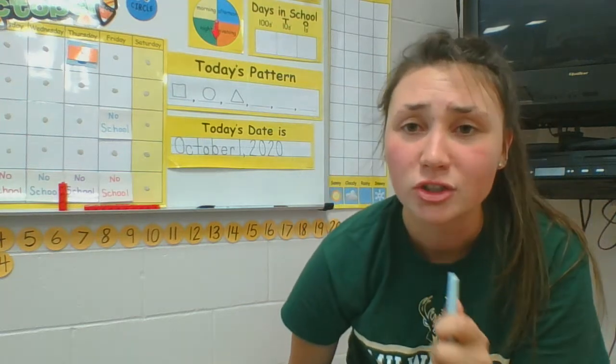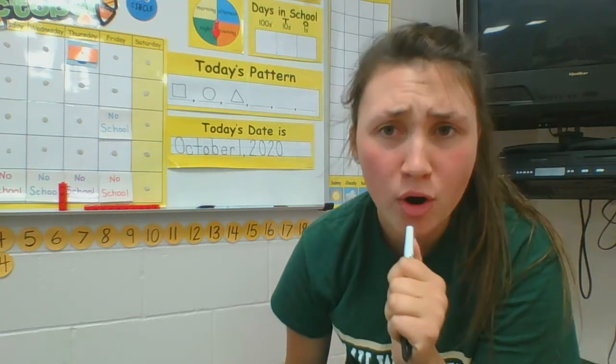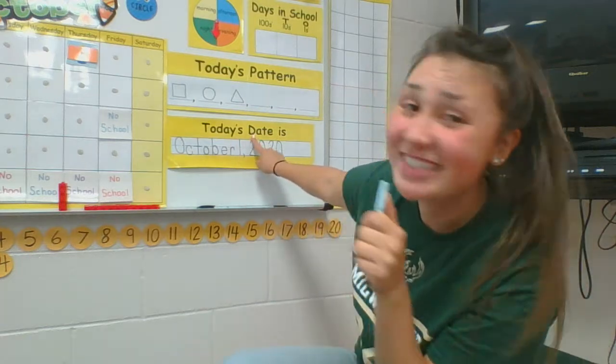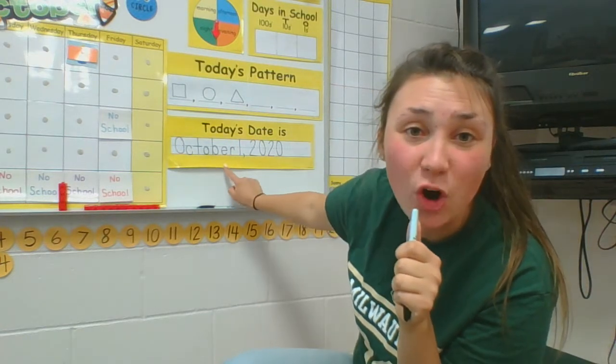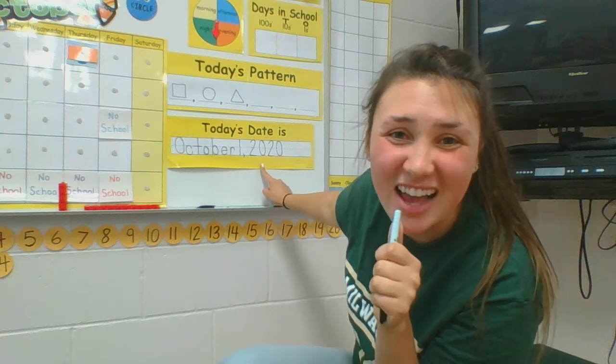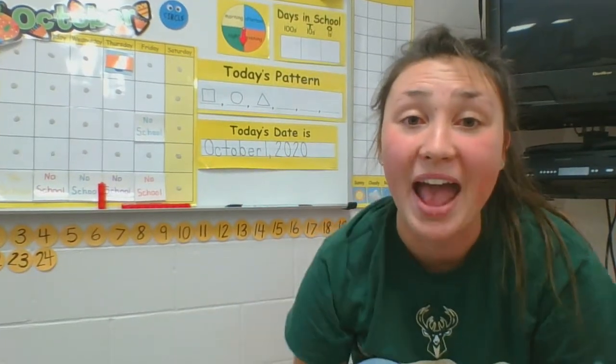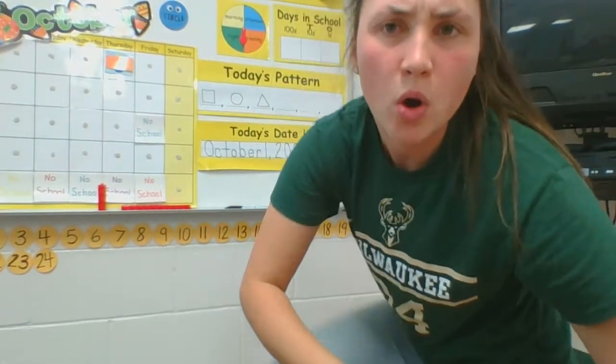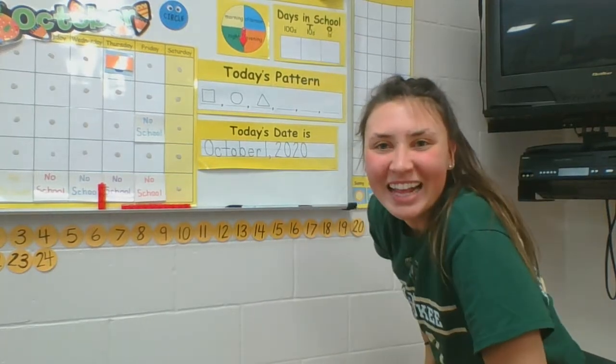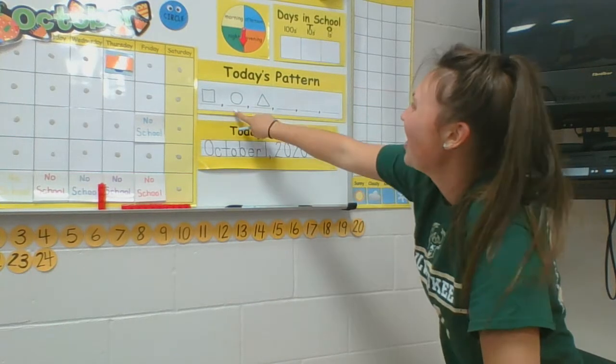Let's announce it. Grab your marker or whatever you want to use to announce, and let's do it. Ready? 1, 2, 3. Good morning, Milwaukee. Today's date is October 1st, 2020. Great job, kindergarten. Great job. Next, we're going to do our pattern. And what do you notice about today's pattern? A little bit different, right? Today, I decided not to use numbers. Got tired of them. Let's do shapes instead, okay?